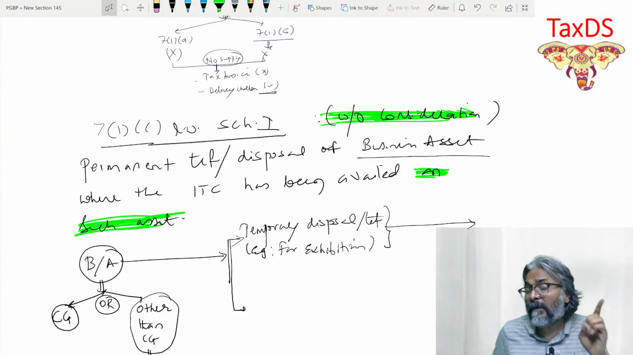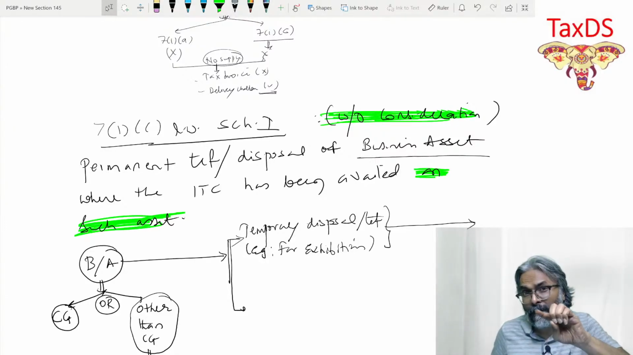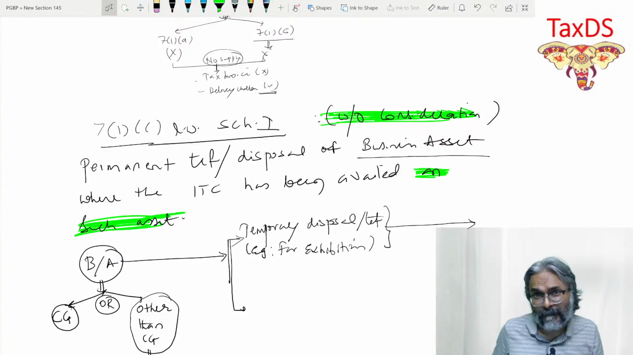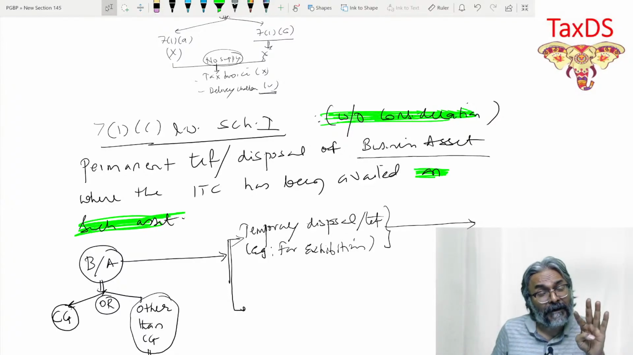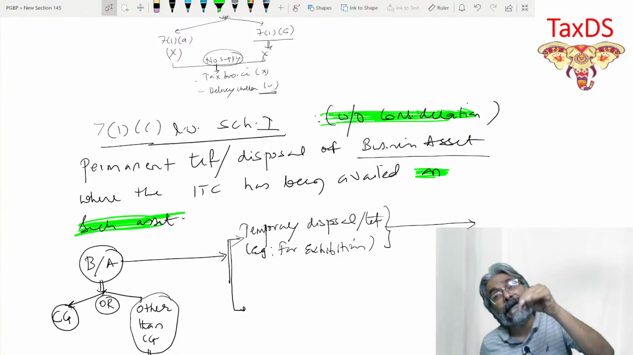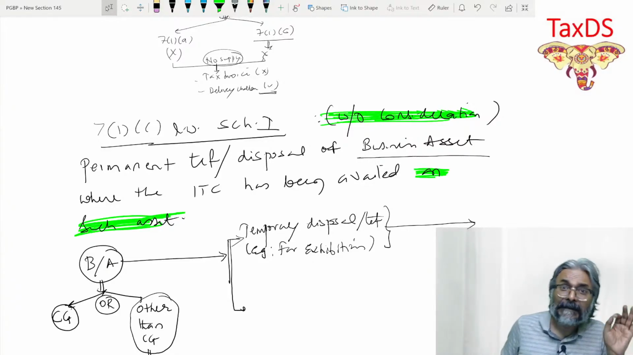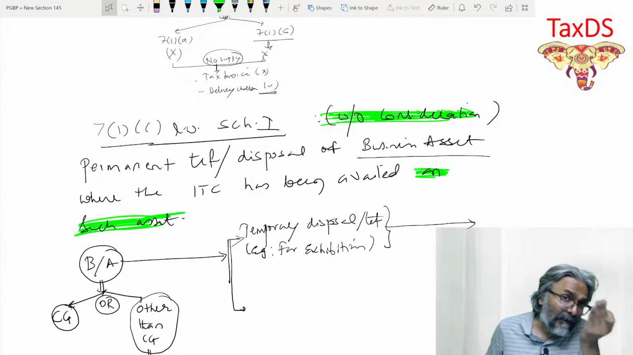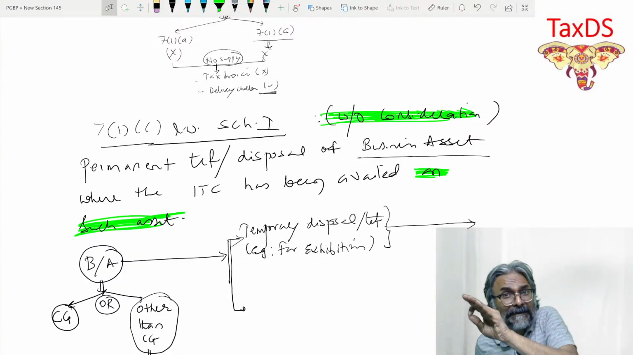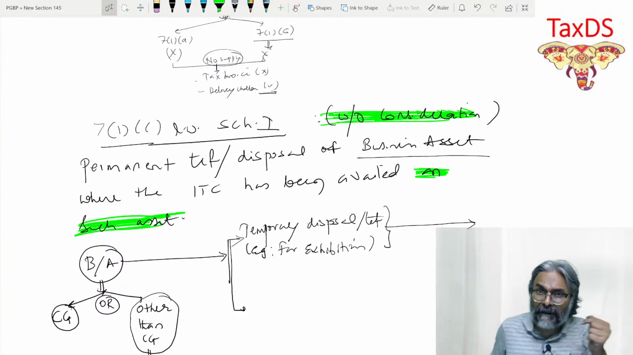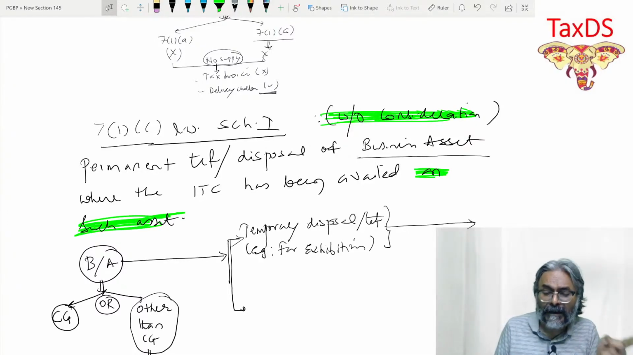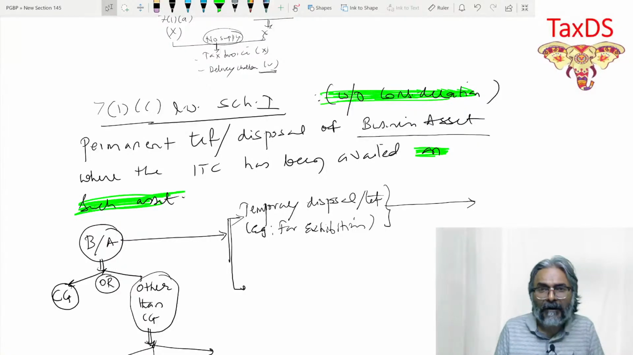Be careful, students. The moment there is no consideration, then the situation is specific. You are already out of the game, except for the 4 cases as identified under 7(1)(c), read with Schedule 1. And only if you fall in one of those 4 cases, then and only then could that without consideration case be considered as a supply under section 7.